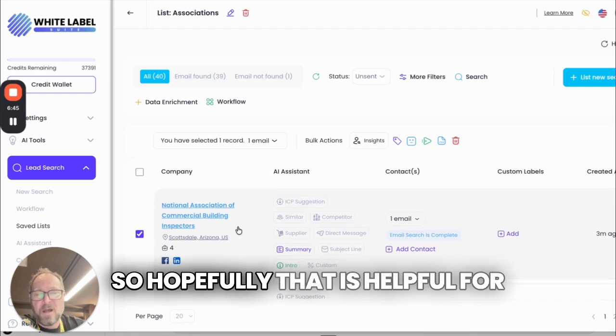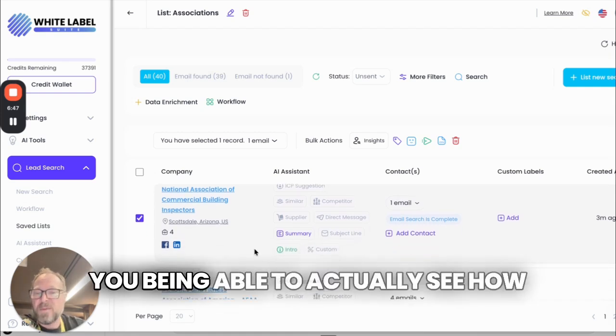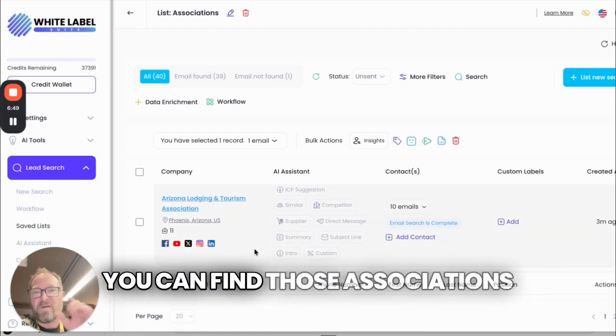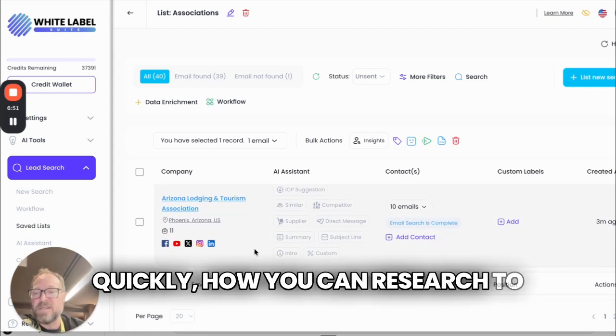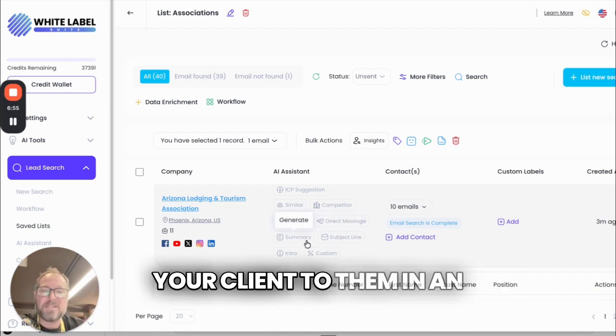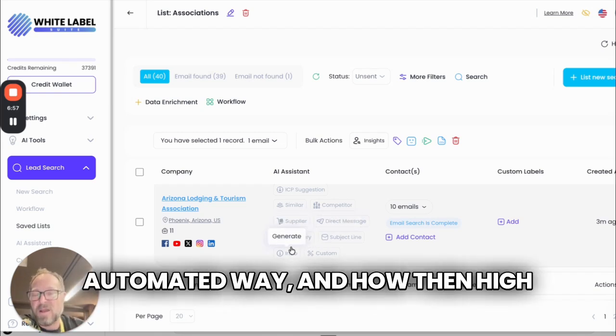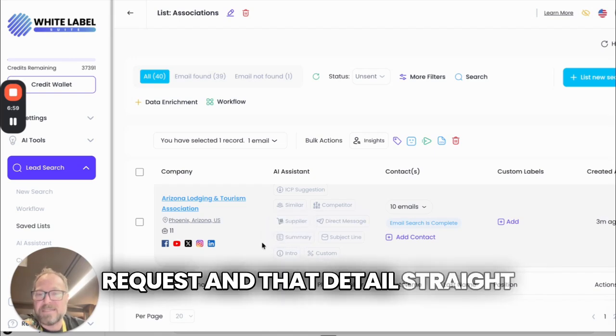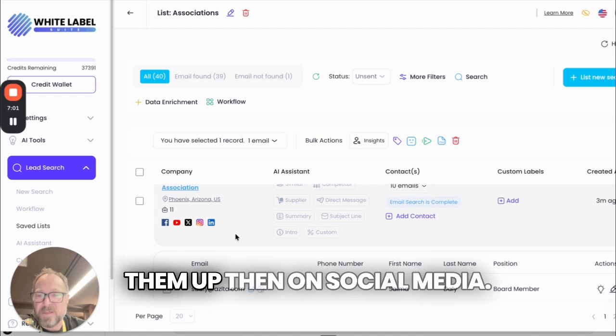So hopefully that is helpful for you, being able to actually see how you can find those associations quickly, how you can research to make sure that they're an ideal fit, how you can then introduce your client to them in an automated way, and how then High Level can send that connection request and that detail straight across to them, and you can follow them up then on social media.